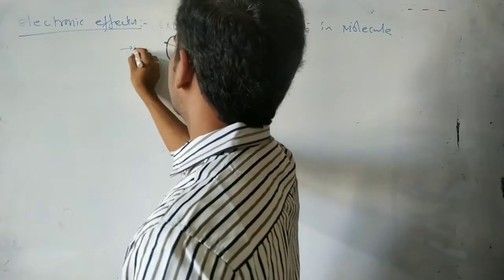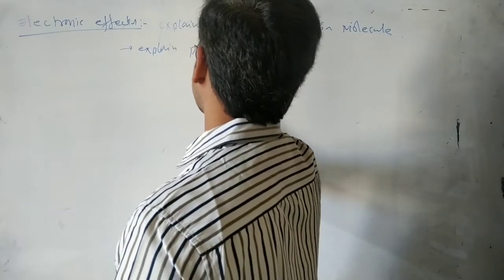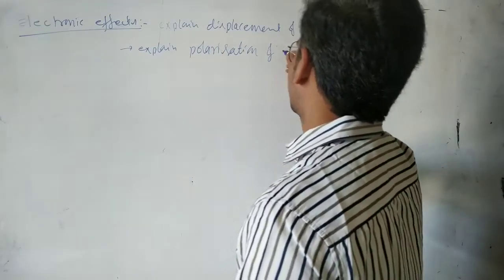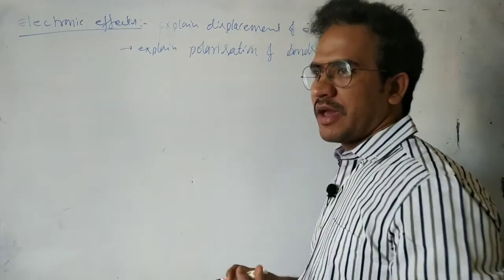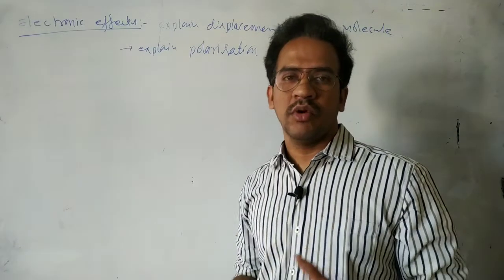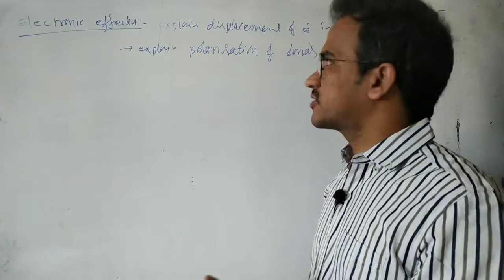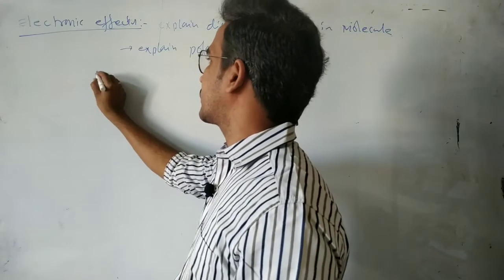That means they explain the polarization of bonds. They explain the polarization of the chemical bond in an organic molecule. To explain the polarization of the molecule, there are different types of electronic effects.